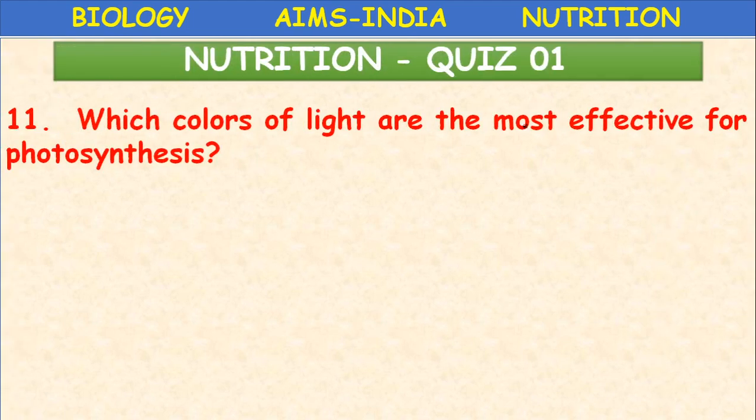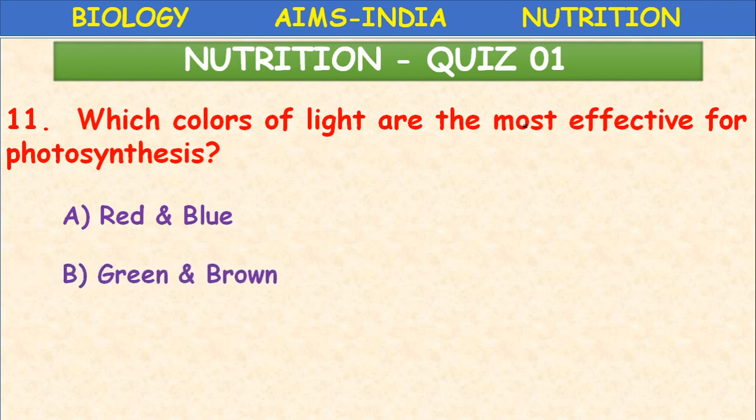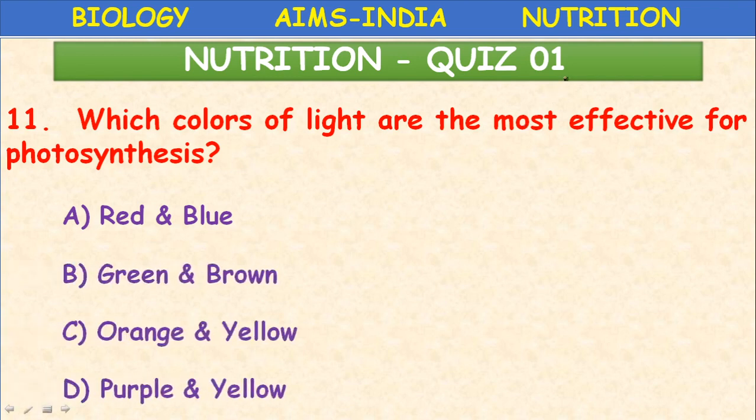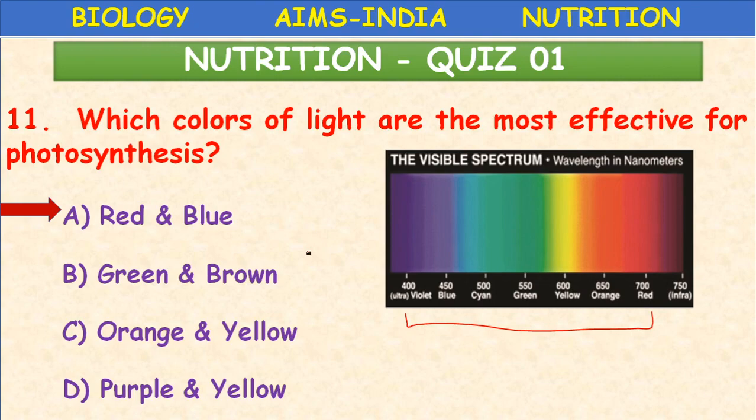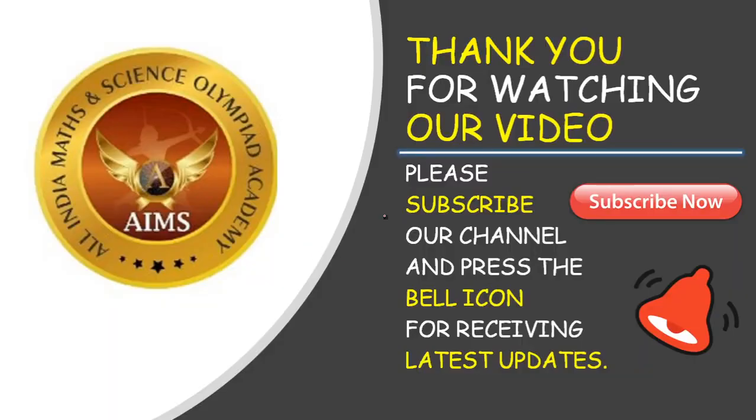So which colors of light are the most effective for photosynthesis? Scientists conducted experiments and revealed that red and blue light are most effective. This is the visible spectrum, where the wavelength is mentioned in nanometers, 400 to 700 nanometers, this is the visible region. This light is used for photosynthesis, among which the red and blue light is most effective for photosynthesis.